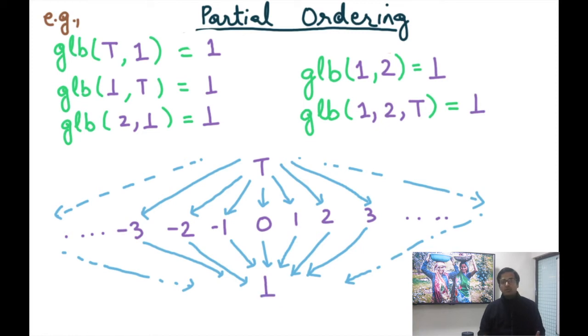All right. So one way to think about the GLB is that when you start descending, it's the first node that's common as you start descending from the 2 elements x and y, or any number of multiple elements. And what's the GLB, for example, of 1, 2, and top? Once again, that's bottom. So what's the greatest element that's lower than 1, 2, and top? The only element that satisfies this is the bottom element.